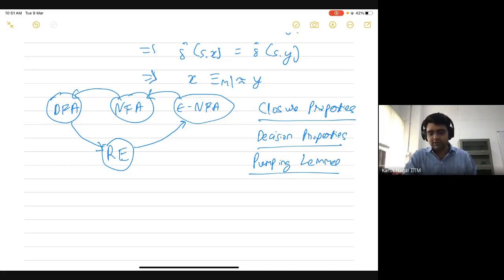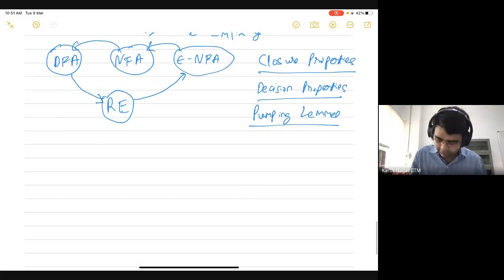And finally, in the last week, we also saw the minimization algorithm. So given a particular regular language, how to find the minimum automaton, the minimum DFA, with the least number of states which accepts that language. And towards that end, we introduced this notion of Myhill-Nerode relations, in order to formally prove that this algorithm actually computes the minimum DFA. So this is DFA minimization.